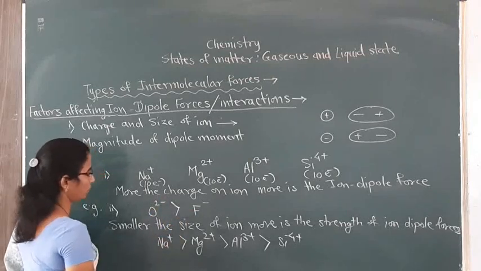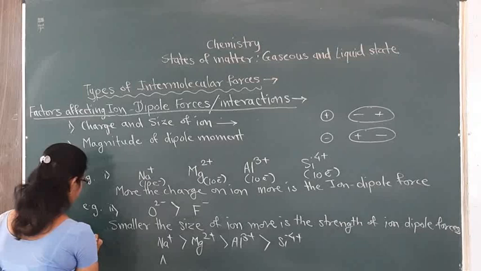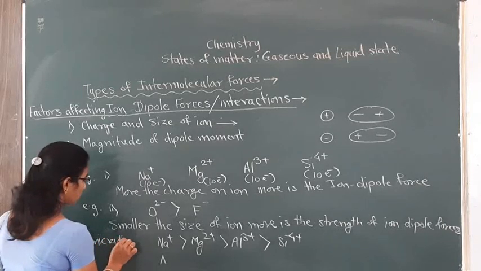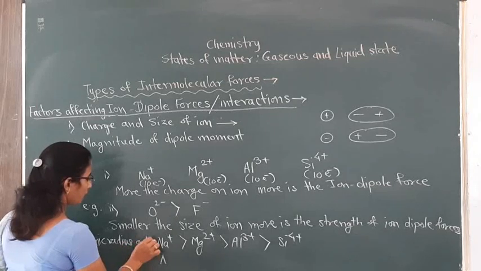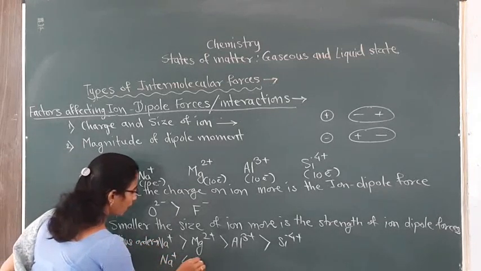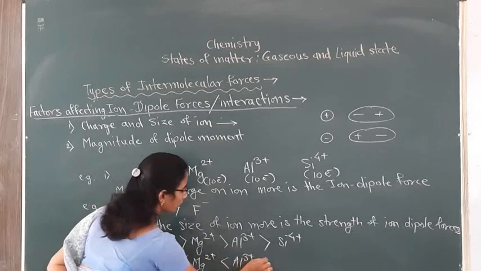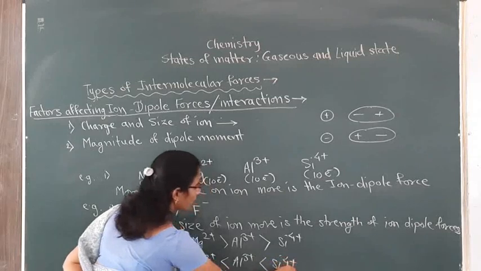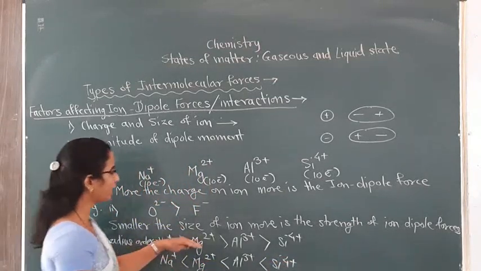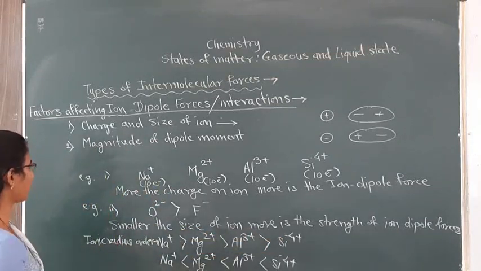And therefore what will happen? This is the ionic radius or ionic size order, and the strength of ion-dipole interaction order will be like this. It will go on increasing due to decrease in ionic radius or ionic size.